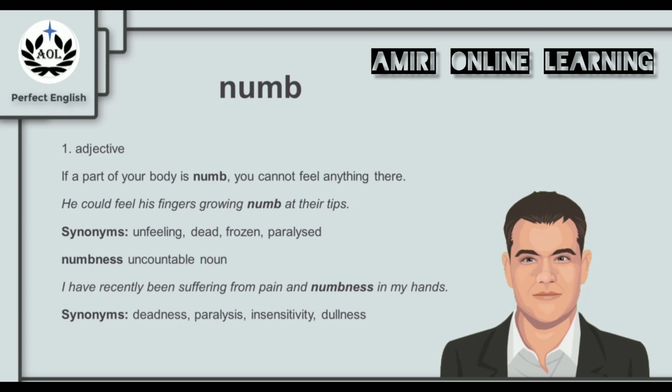And numbness is the noun from numb. For example, we say, I have recently been suffering from pain and numbness in my hands. And that means I lost feeling of my hands. They are numb. And synonyms for numbness are the words deadness, insensitivity, and dullness.